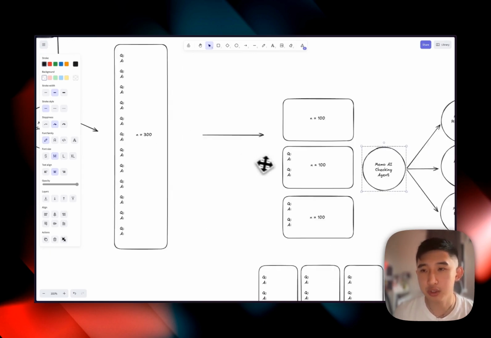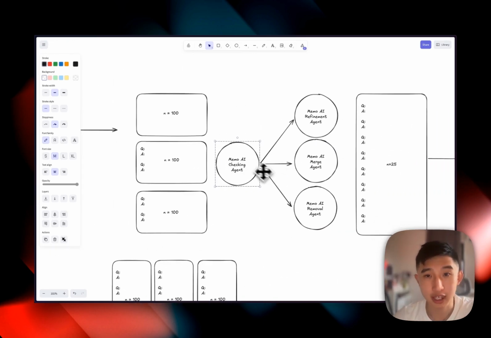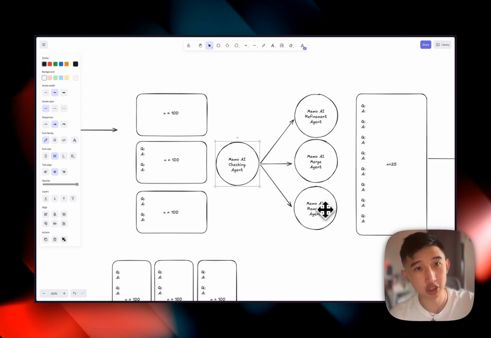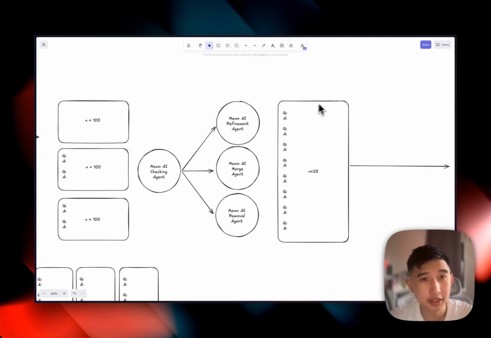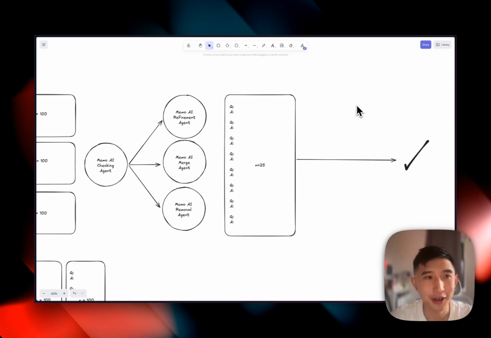That's not needed. So what's happening here is that it will get these flashcards to be passed to the removal agent, the merge agent, and refinement agent. So in that case, about that question asking who the professor is, it will be removed by the removal agent. Very similar flashcards about very similar concepts or topics will be merged by the merge agent, and questions that could be optimized or improved will be passed along to the refinement agent. And what we will have finally is our final output of, let's say, 25 cards that are actually useful.